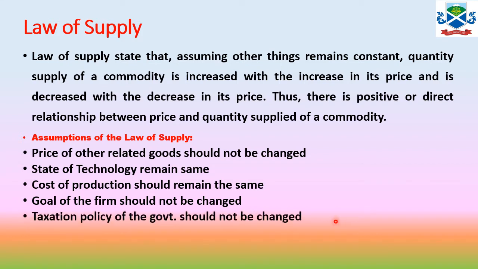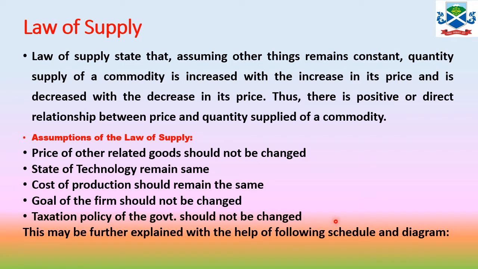The taxation policy of the government will not change, and the number of firms will remain the same. Likewise, there are different other factors which will remain unchanged. In that case, we establish the law of supply, stating that there is a positive or direct relationship between price and the quantity supplied. Only price. Remember, only price. Other factors remain constant.